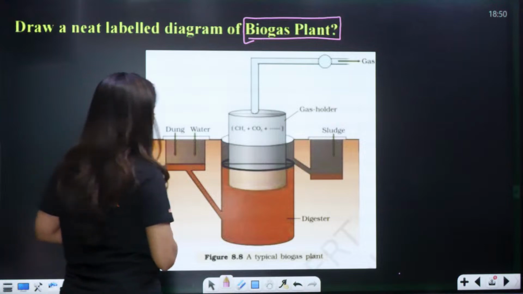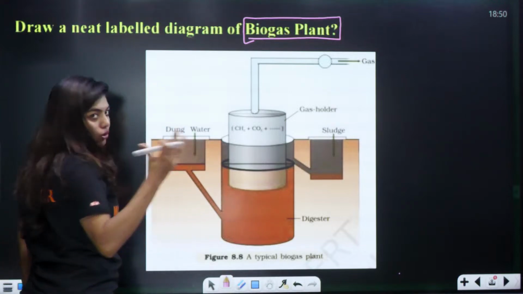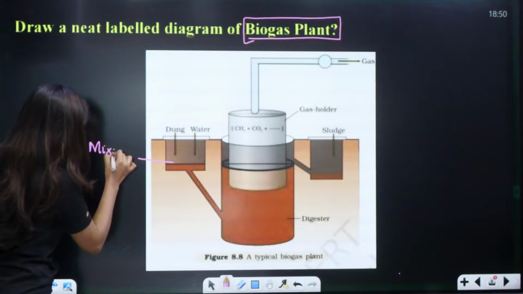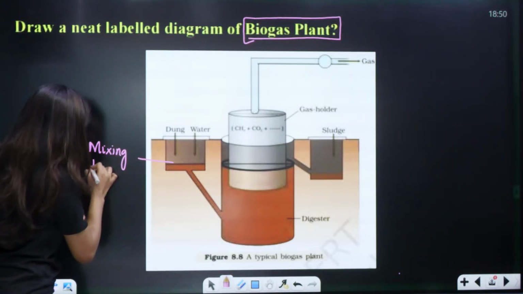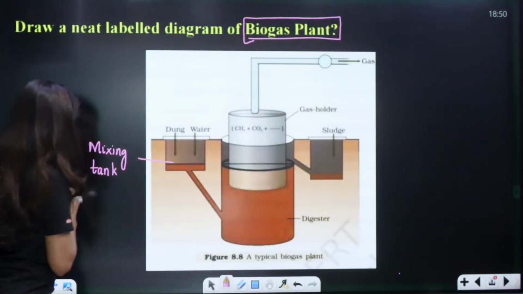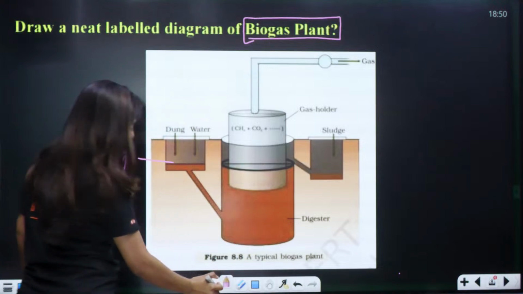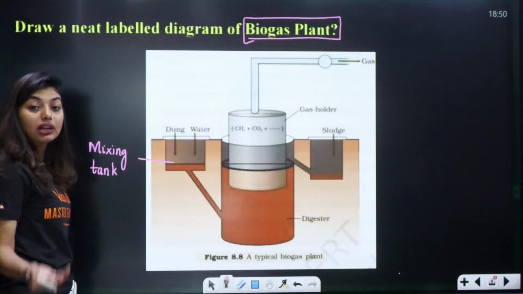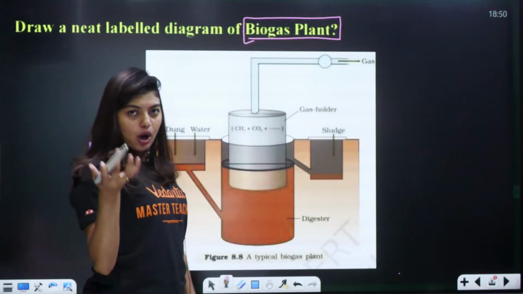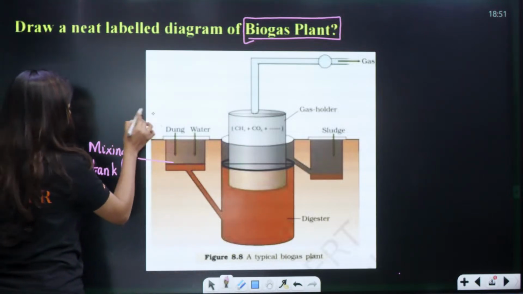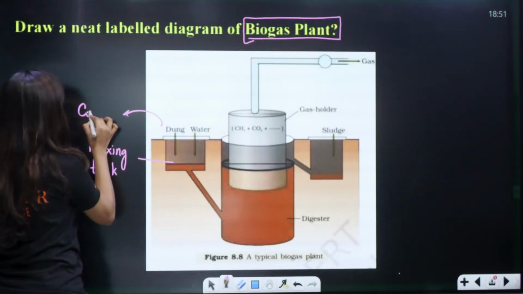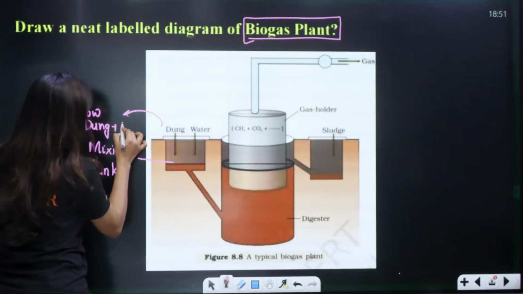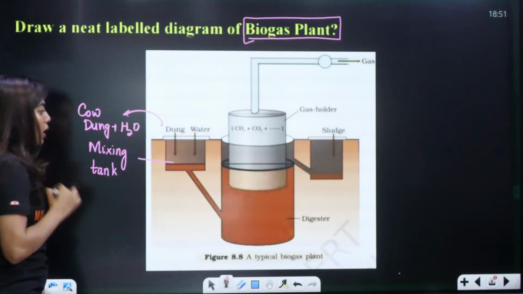Now what you're seeing here is a mixer. We can also call it a mixing tank. Mixing of what, ma'am? Students, the mixing tank is where you put the cow dung plus water.